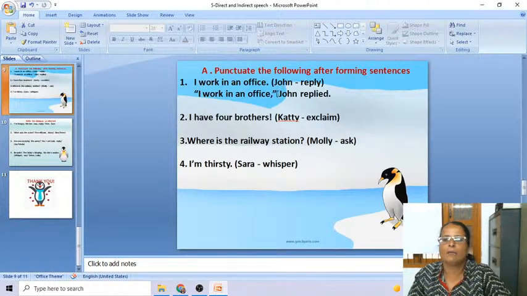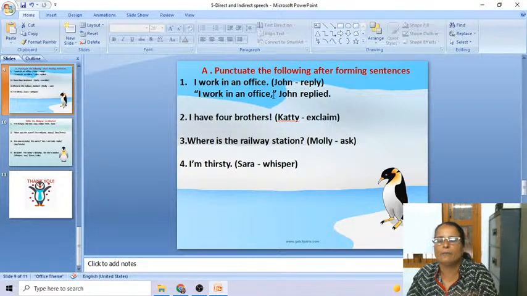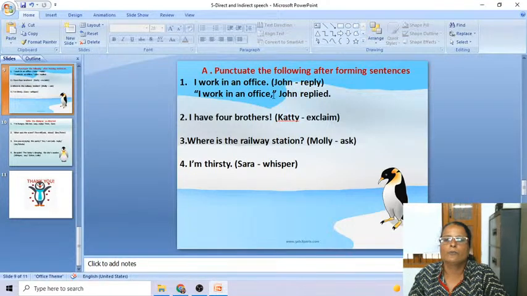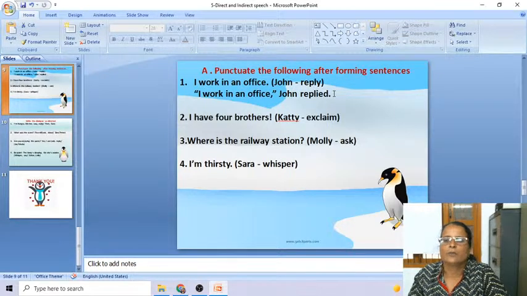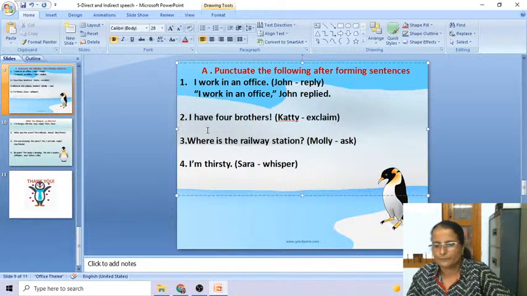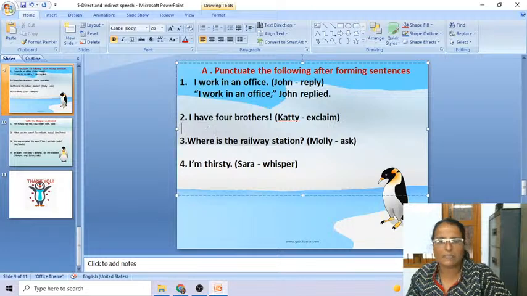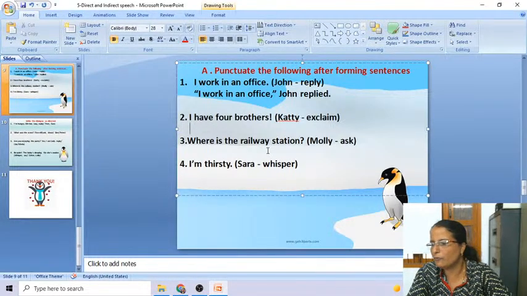The speaking part is over. Now it has come before the saying part. So we are putting comma, then inverted comma close, John replied, then full stop. Okay. So this is how you have to frame this sentence. You have to learn both the styles. That's why I'm telling you. Hereafter, when you are writing the sample, I hope you can follow this.